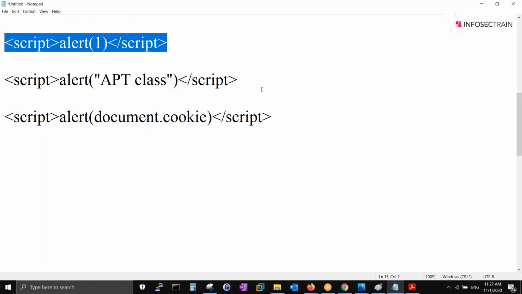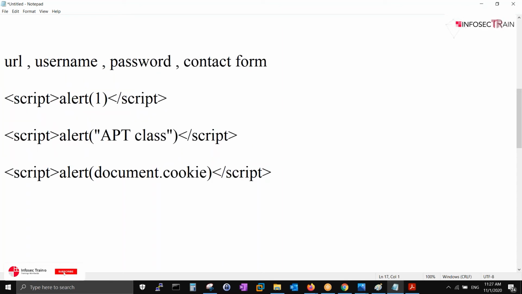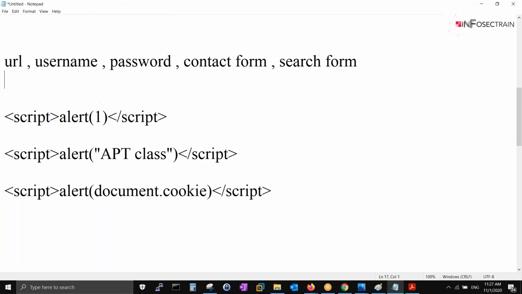Anywhere where input is possible, it can be in the URL, in the username and password field, or in contact forms, you can inject the script there. The search box is also one of the interesting areas we look at. Let's start with this.